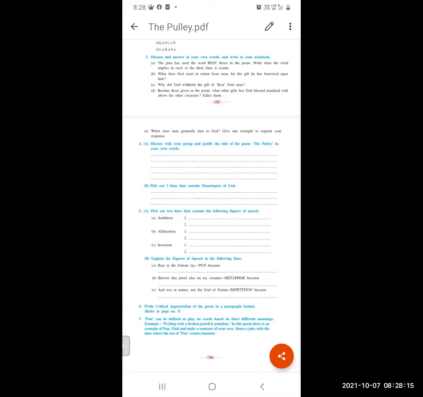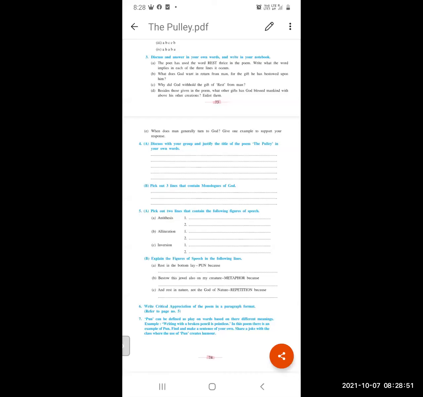Fifth question A: pick out 2 lines that contain the following figures of speech: antithesis, alliteration, inversion. Antithesis here: Let the world's riches, which dispersed lie, contract into a span.